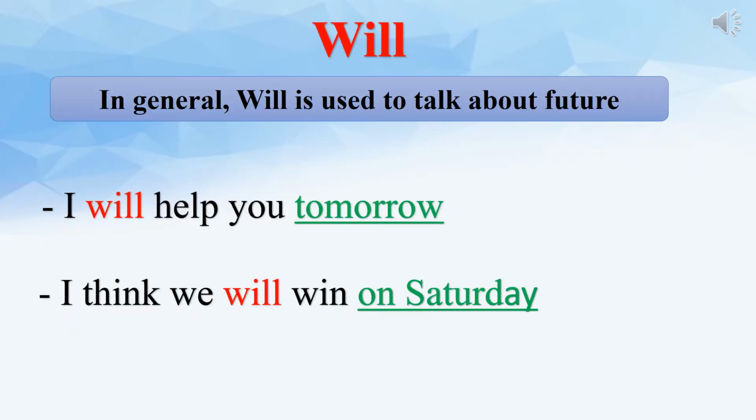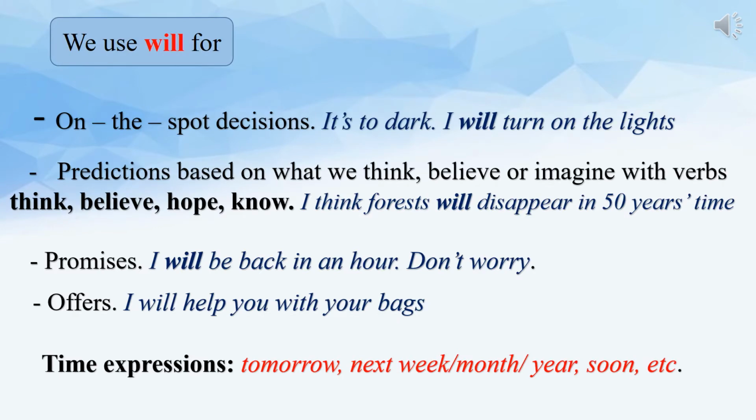Using auxiliary verb will. In general, will is used to talk about the future. For example, I will help you tomorrow. I think we will win on Saturday. We use will for on-the-spot decisions. For example, it's too dark. I will turn on the lights.